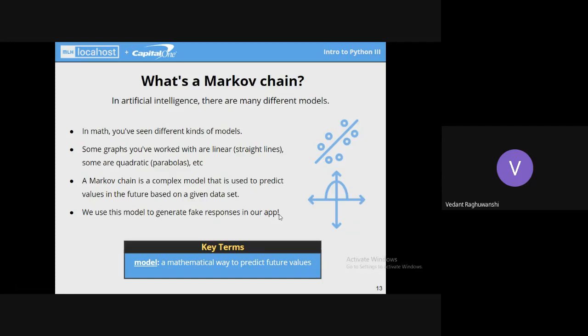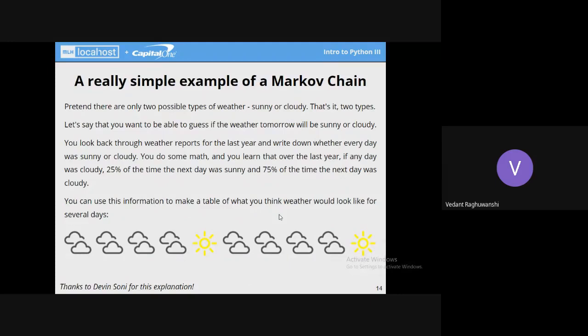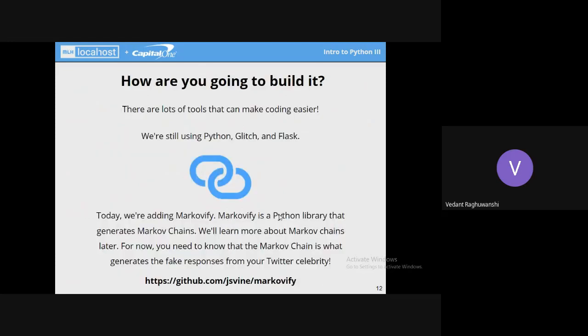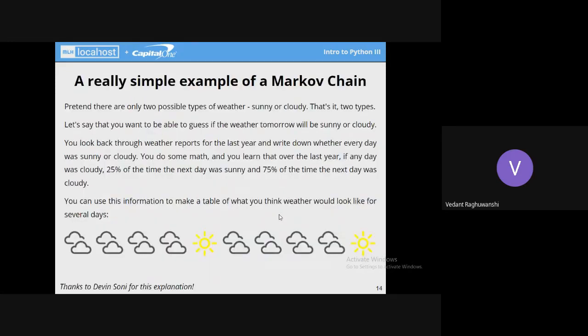It is used. So I'll be forwarding to the slides. In the few upcoming slides, we'll be discussing a simple example of how a Markov chain works. After that, I'll be asking you a simple question based on probability, which will be based on this Markov chain concept only. So please go through what is written in the slides.